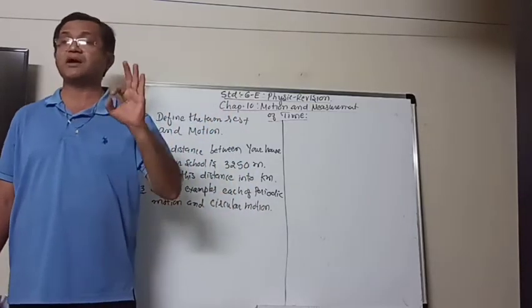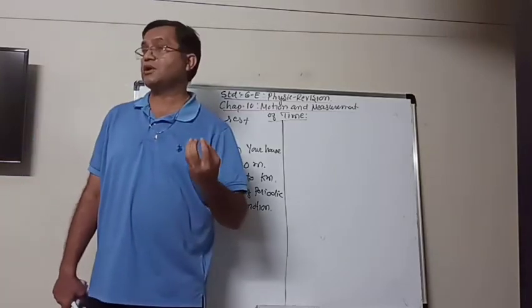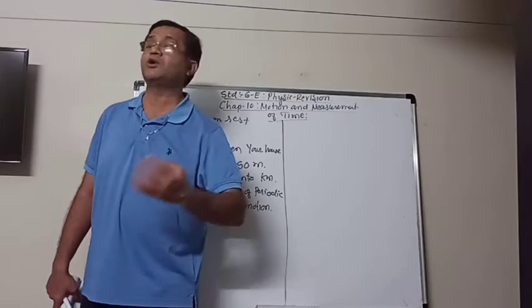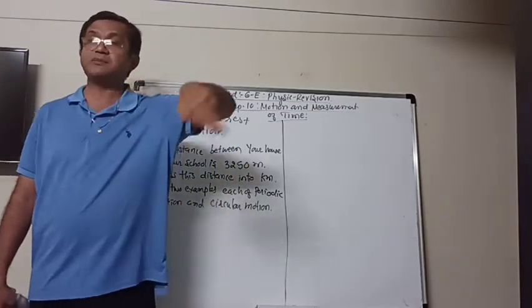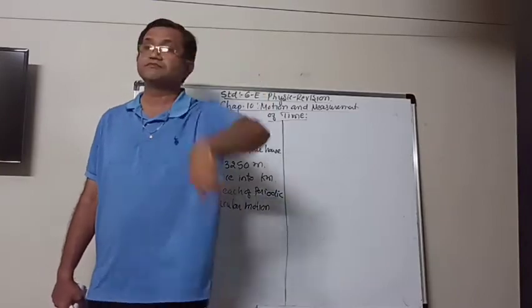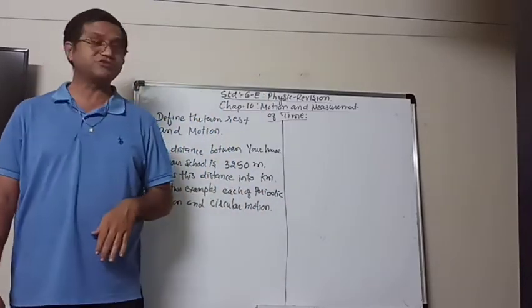They also take the perfect time. So that is also an example of periodic motion. The best example of periodic motion is the pendulum. That is also an example of periodic motion.